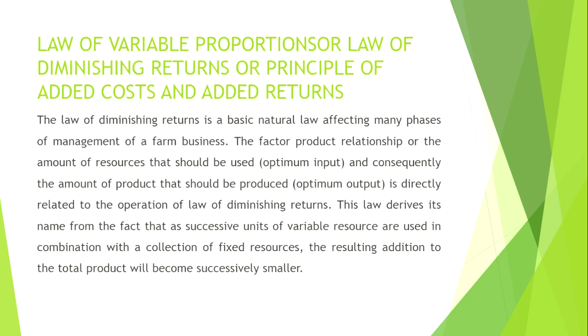Now, law of variable proportions, law of diminishing returns, or principle of added cost and added returns. The law of diminishing returns is the basic natural law that affects many phases of management of a farm business. The factor-product relationship, or the amount of resources that should be used, optimum input, and consequently the amount of product that should be produced, optimum output, is directly related to the operation of the law of diminishing returns.